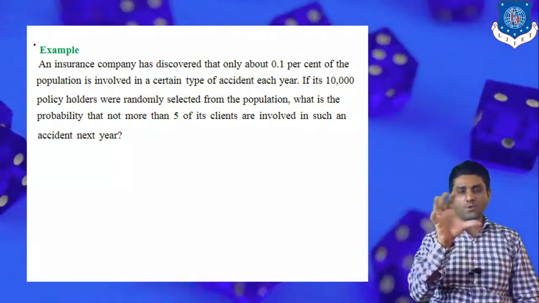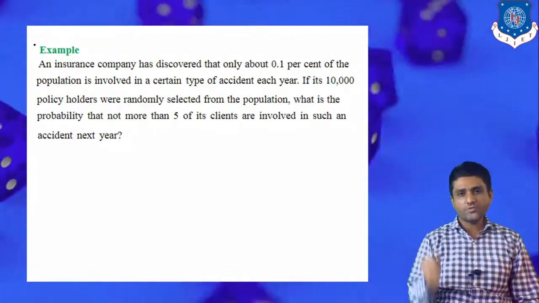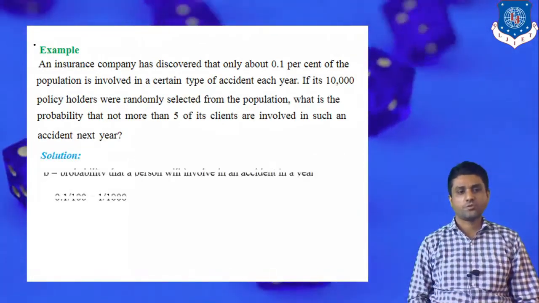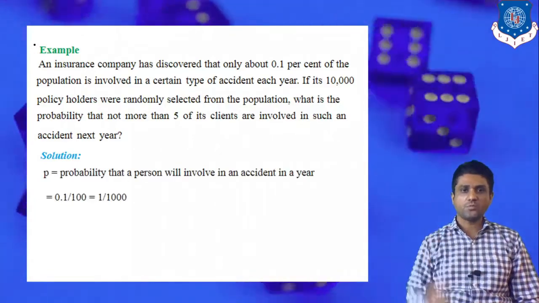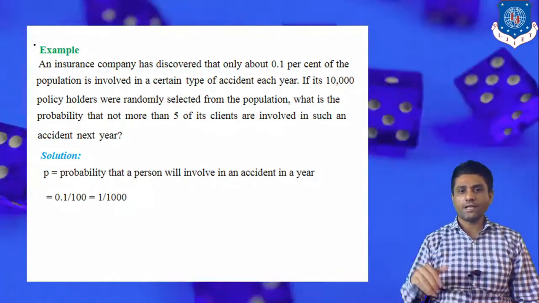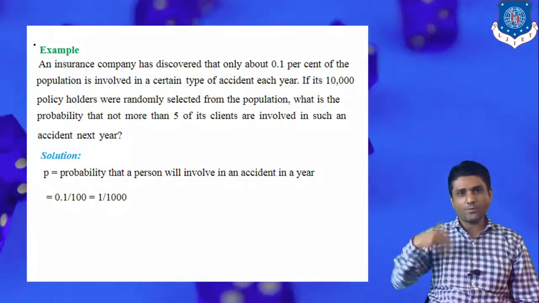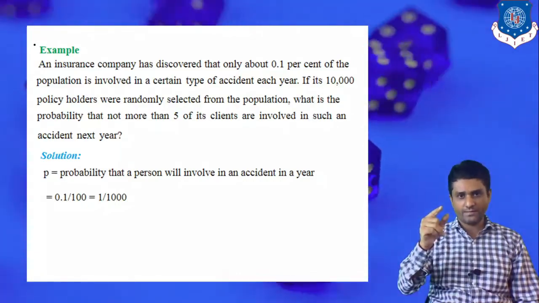So first of all, from the given definition, we have to obtain the Poisson distribution parameter. So let's start the solution. The small p is the probability that a person will be involved in an accident. So P represents the probability of getting a success in one individual trial.